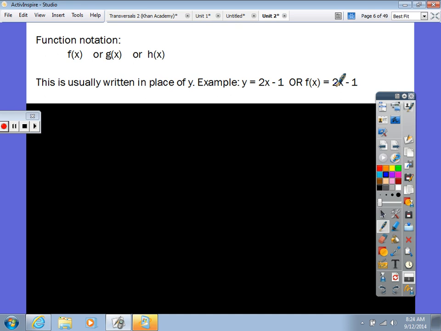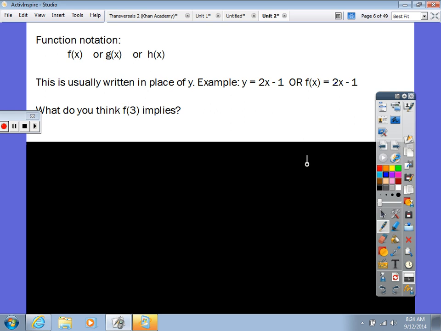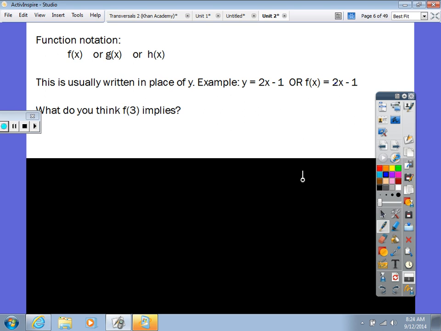Very good, because a circle is not a function, so it's not going to have it. Yes. Nope, but just f of x is the most common. Good question. Okay, so what do you think f of 3 implies? If you saw that on the test, what do you think that would mean?